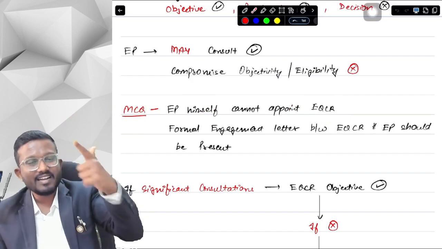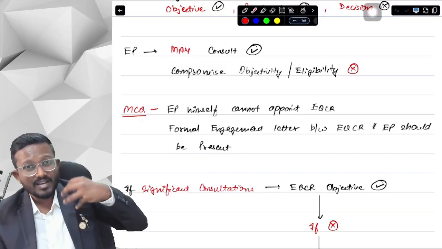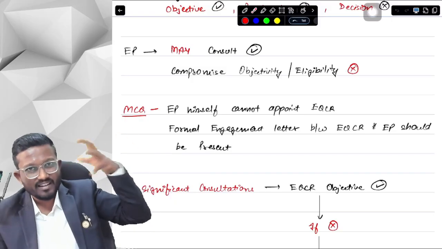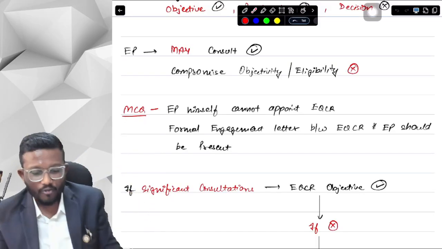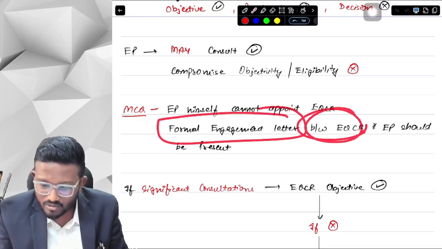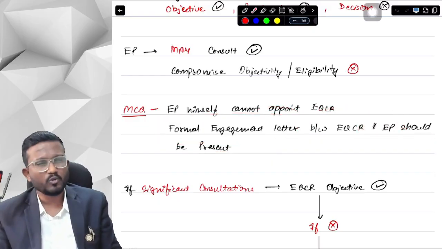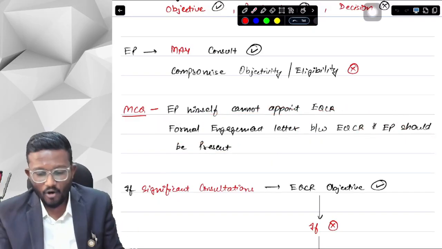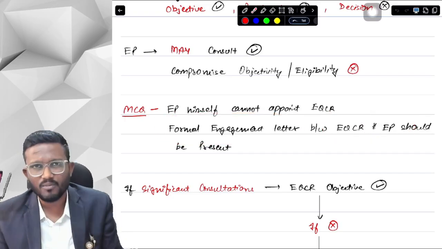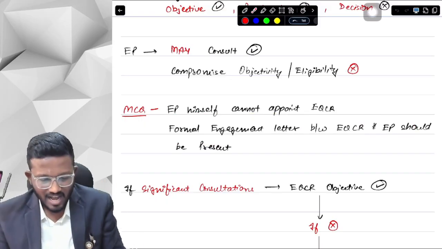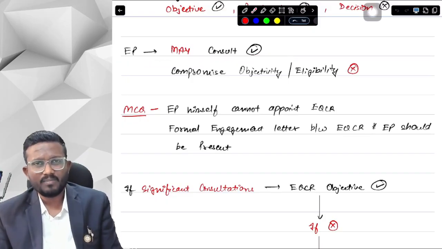Next thing, just like I told you, first of all there is an appointment letter sent by the company to the engagement partner, who accepts and then sends the engagement letter to the client. In that same way, there is a formal engagement letter between the EQCR and the engagement partner as well. It is not based on oral discussions or mutual understanding. It is based on a formal engagement letter highlighting all the responsibilities of both the parties.